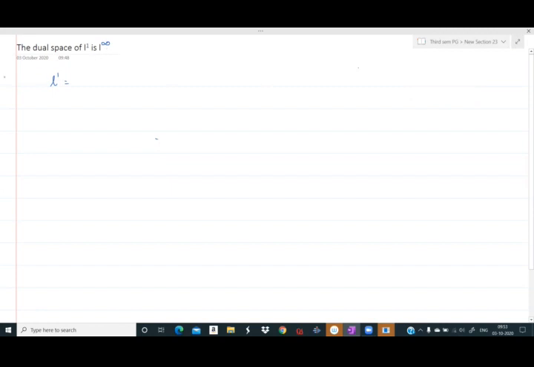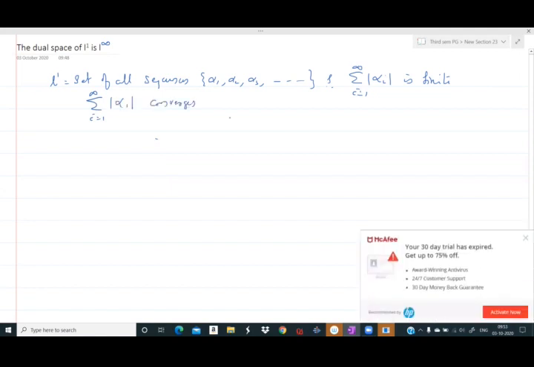L1 is the set of all sequences alpha 1, alpha 2, alpha 3, etc. such that sigma i from 1 to infinity modulus alpha i is finite. This is one definition. Or, this is the set of all sequences alpha 1, alpha 2, etc., alpha n such that this infinite series, sigma i from 1 to infinity mod alpha i, converges.